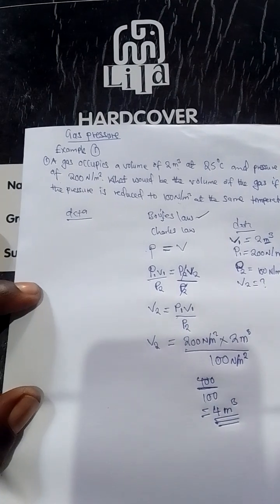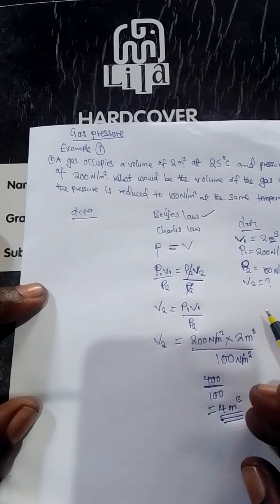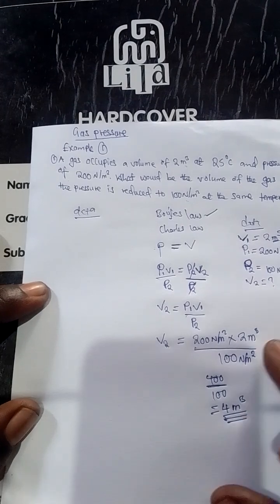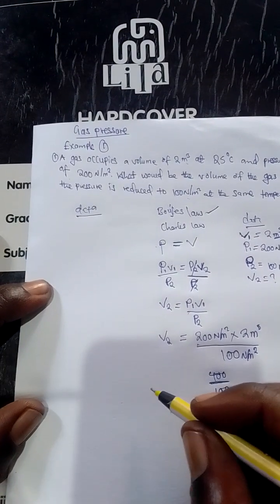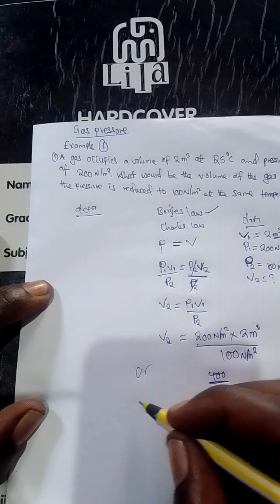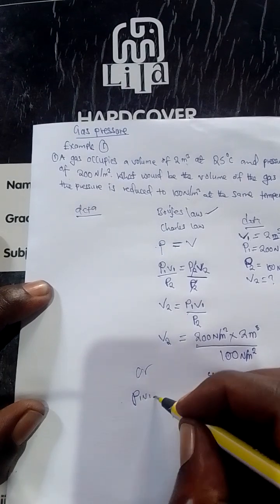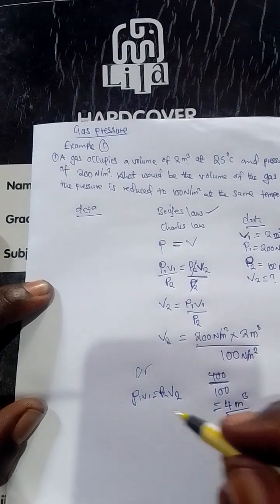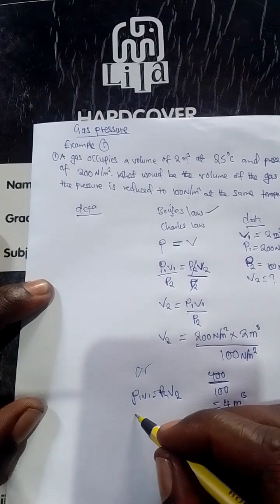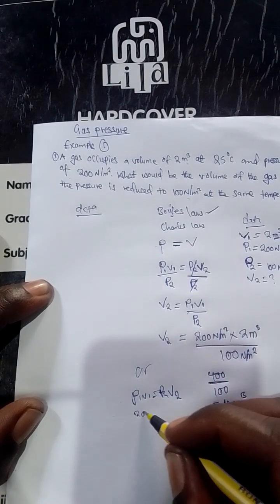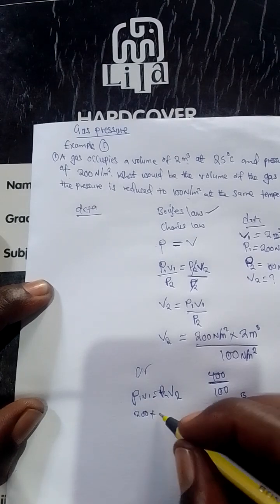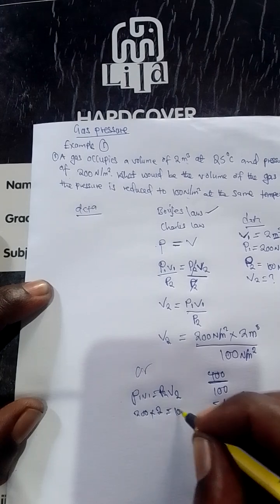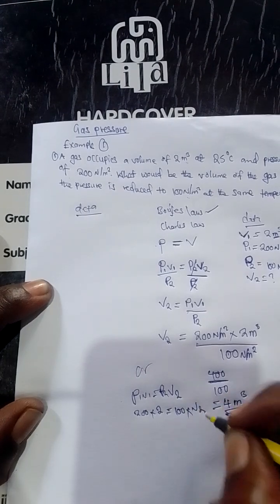If you have difficulties in making V2 the subject of the formula, you can just say P1 V1 is equal to P2 V2 and plug in the values that you have. Pressure 1 is 200 times volume 1, which is 2, equal to pressure 2, which is 100, times V2, which we don't know.